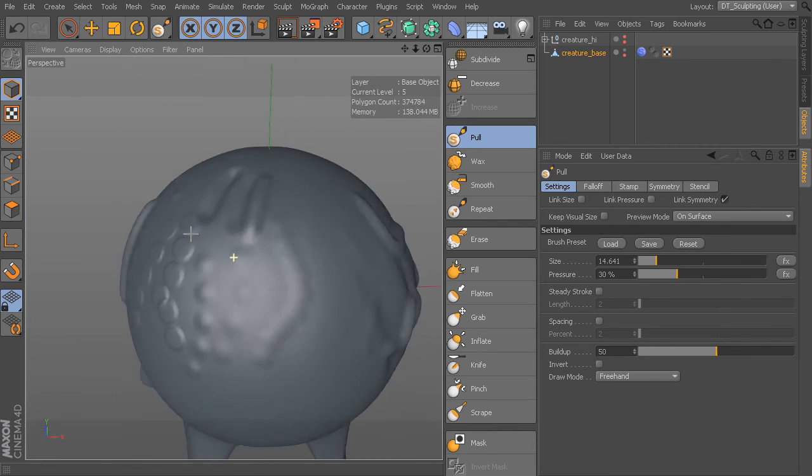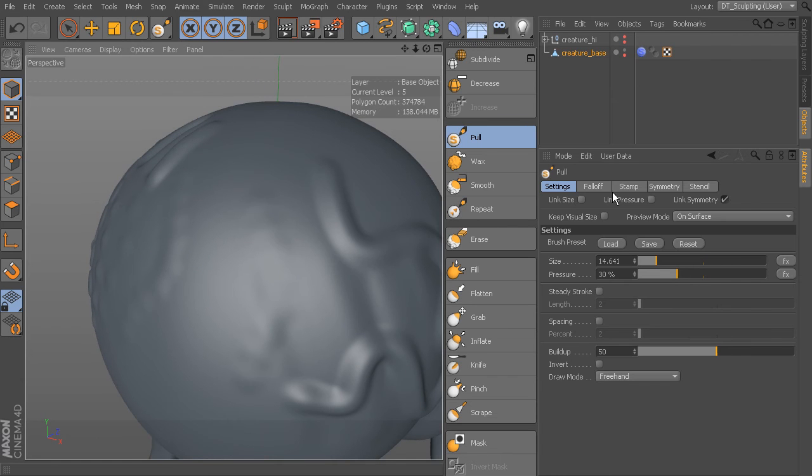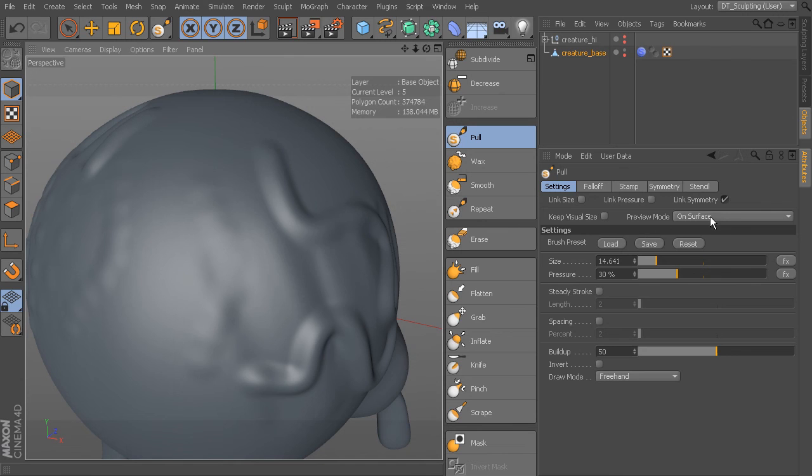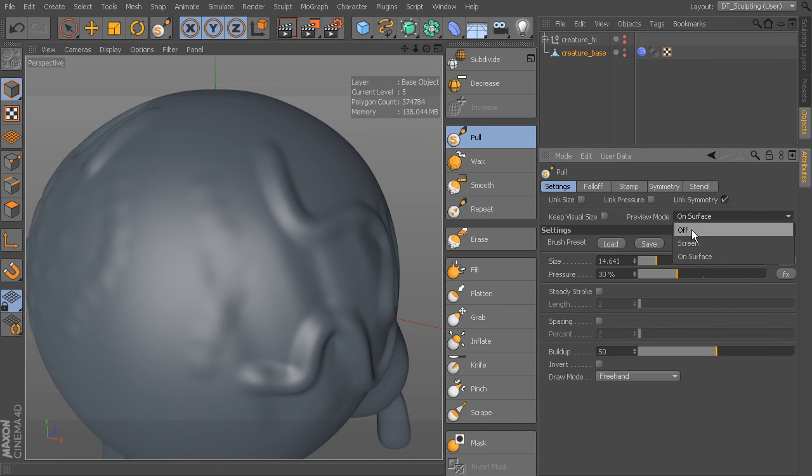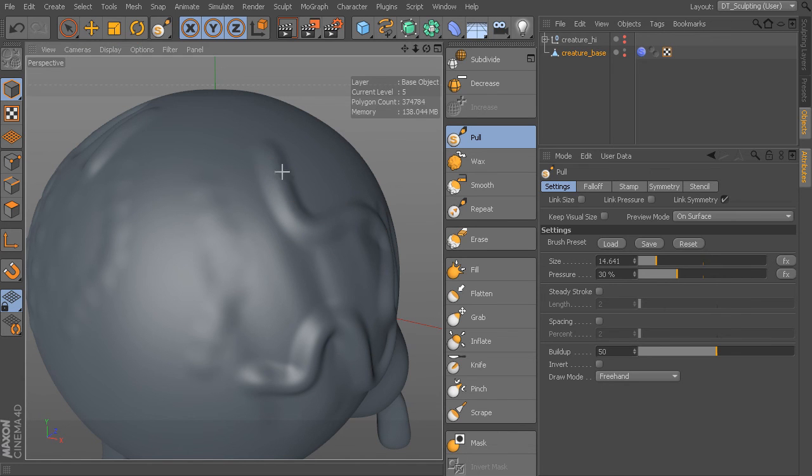Okay, now one more thing to talk about is symmetry. So we've talked about some of these settings. Also the preview mode, which doesn't really affect too much, but you can see right now as I turn across the brush, it's actually turning across the surface and kind of gives me a good indication of the angle. I can change this preview mode to off, which doesn't give me any sort of preview, or I can change it to screen, which you can see basically it's always facing me. I usually like to keep it on surface just because as I'm sculpting, it makes more sense to me.